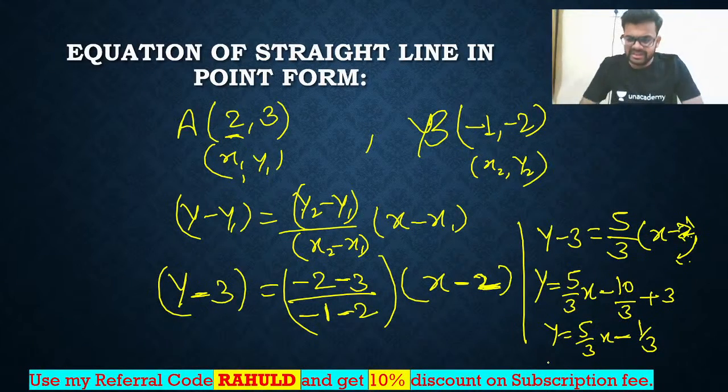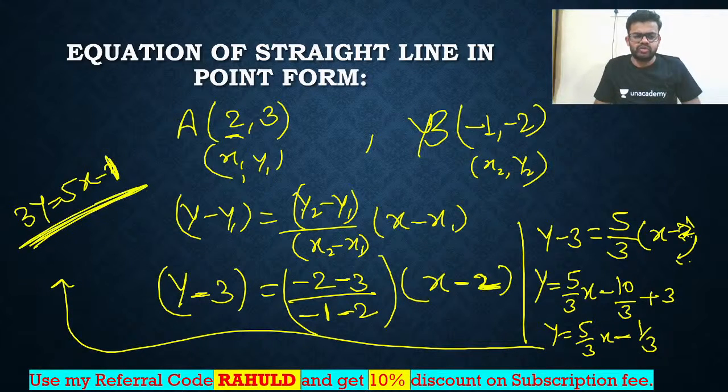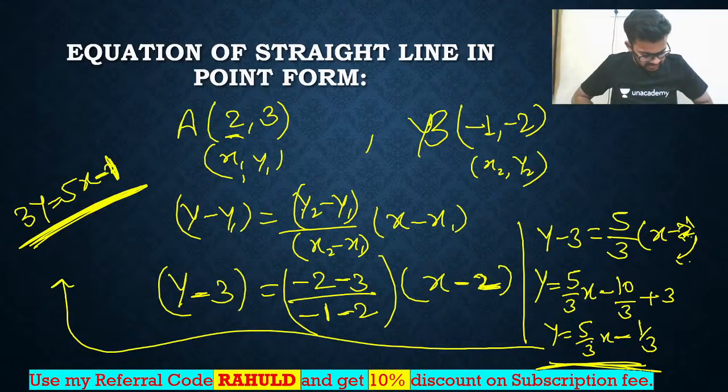It can also be written like this. Listen, here I am writing 3y is equal to 5x minus 1. That's all. So we got the equation of the line.